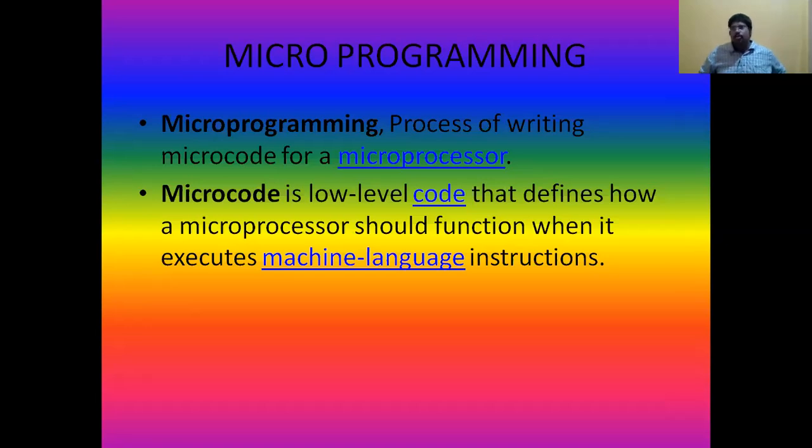The code we have written should define how a microprocessor should function when it executes the machine level instructions. What is meant by machine level instructions? The instructions that are written in binary form, that means 100101. Instead of writing MOV, ADD like that, they will write directly in binary code, so that the computer can understand very easily. In this microcode there is a definition for every machine level instruction.